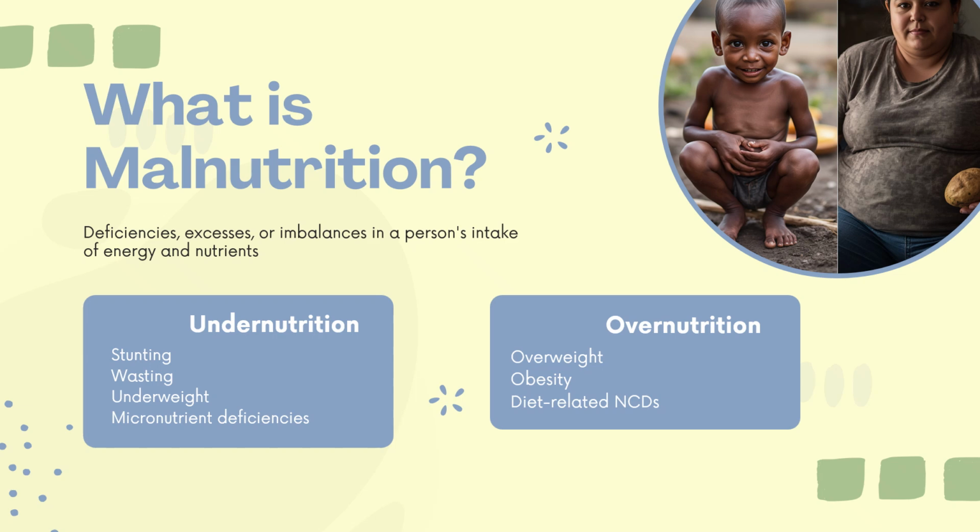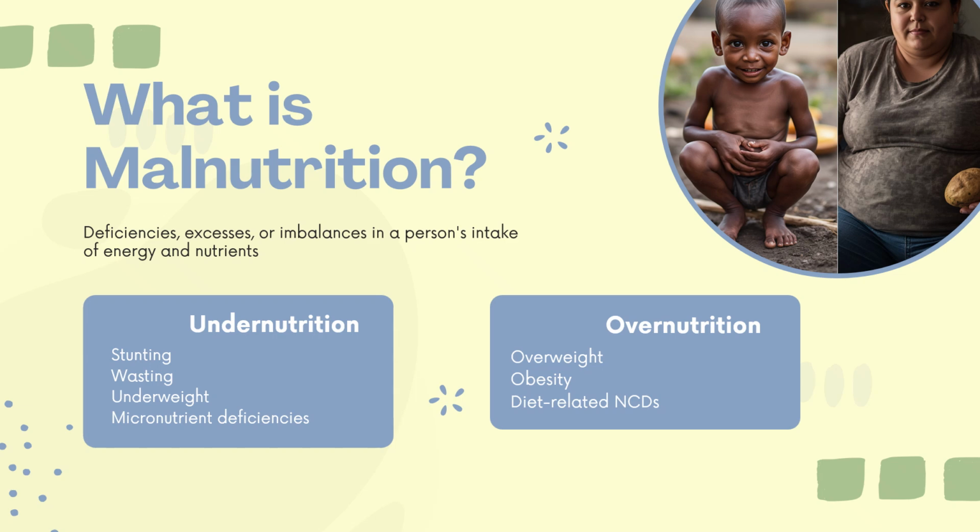These deficiencies, and also excesses or imbalances in a person's intake of energy and nutrients. Malnutrition means there may be deficiency, or there may be excess of some nutrients or energy, or there may be some imbalances between nutrient quantities. These three are called malnutrition. There are two main types of malnutrition. First one is undernutrition, and another one is overnutrition. And also there are imbalances. The main types are undernutrition and overnutrition.